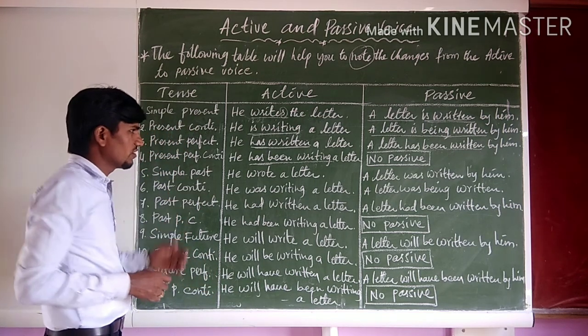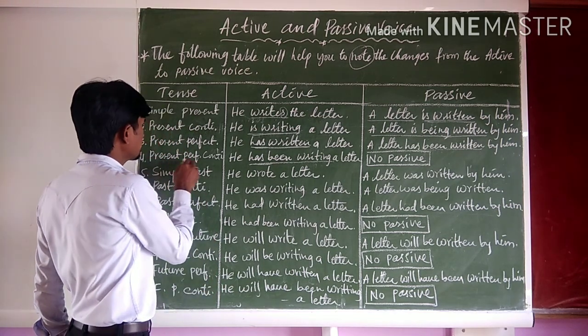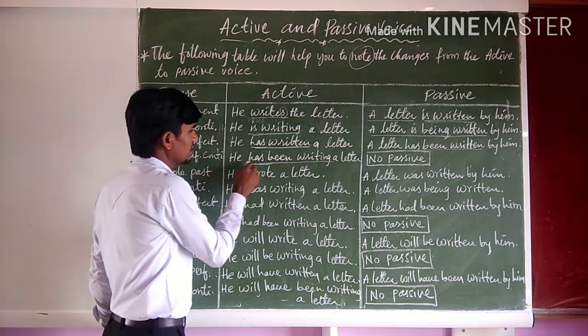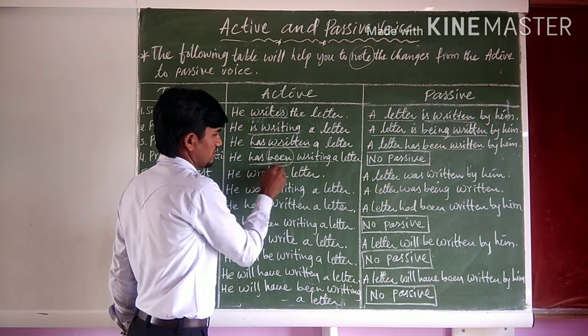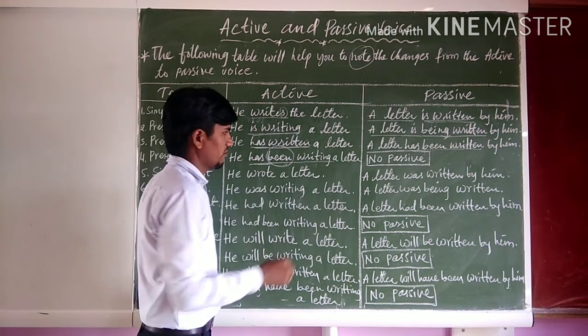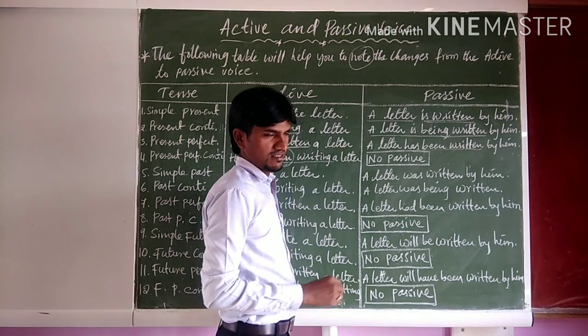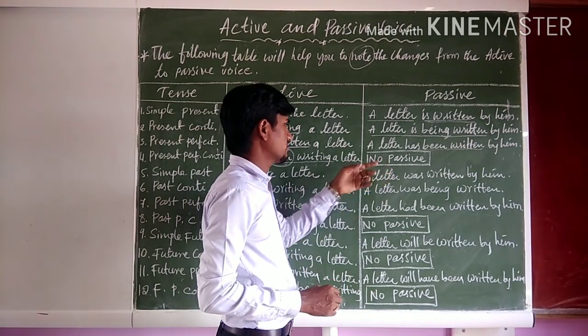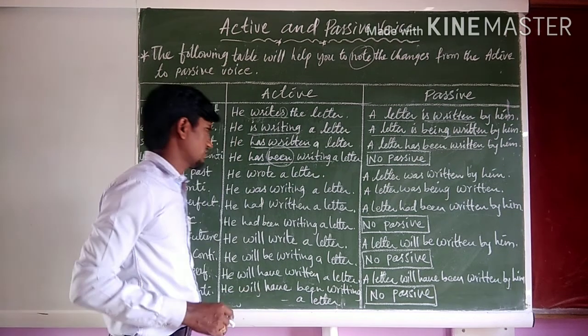So what are those? We will see here. Present perfect continuous tense: he has been is already in active form, writing a letter. So that is why this tense has no passive structure.